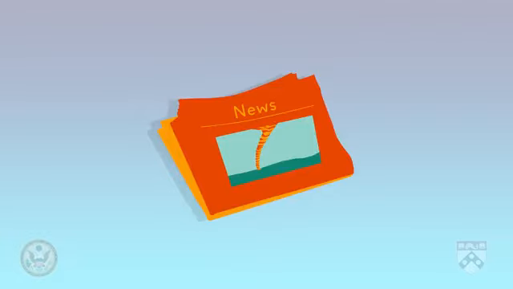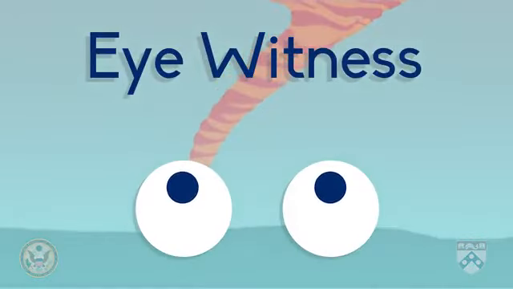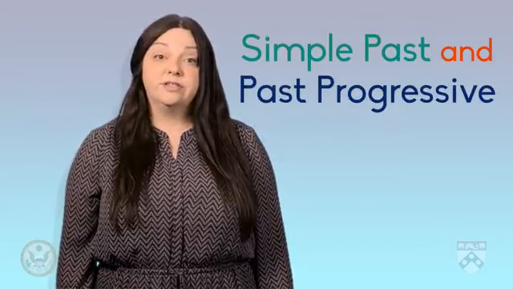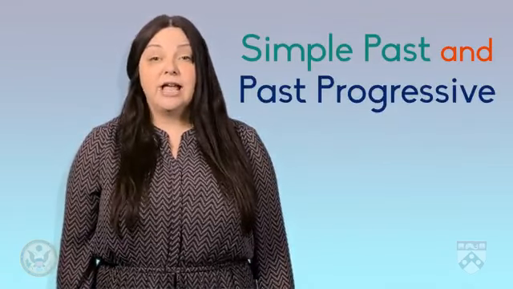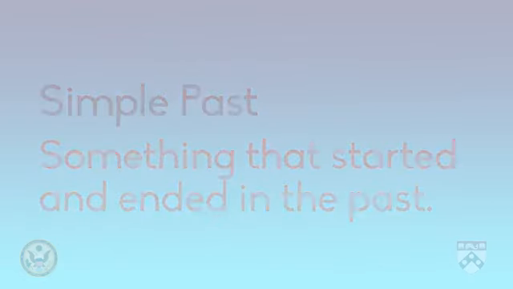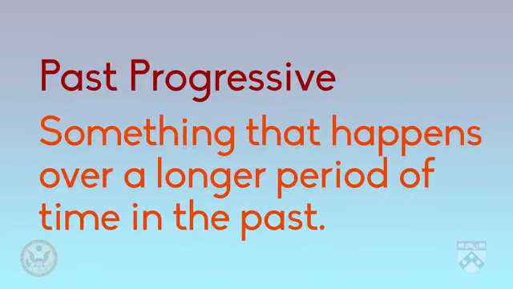In this example, the news story is about a tornado that swept through a town, causing a lot of damage. In this case, a journalist might interview an eyewitness. Remember, an eyewitness can tell the journalist what they saw and what they were doing when they saw it. These WH questions are in the simple past and the past progressive forms. As we talked about in Unit 1, to ask something that started and ended in the past, we use the simple past. But for something that happens over a longer period of time in the past, we use the past progressive.